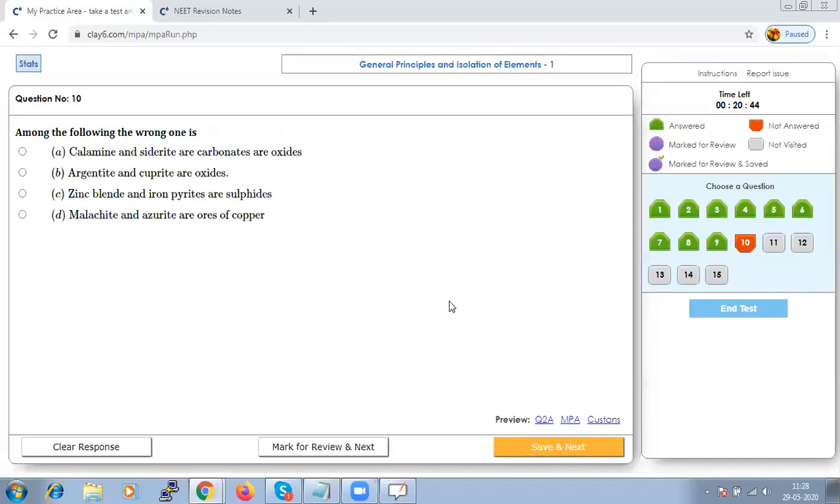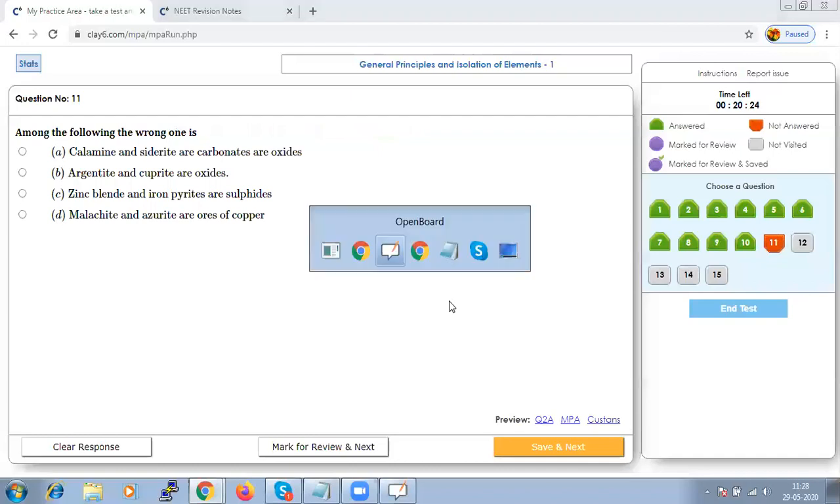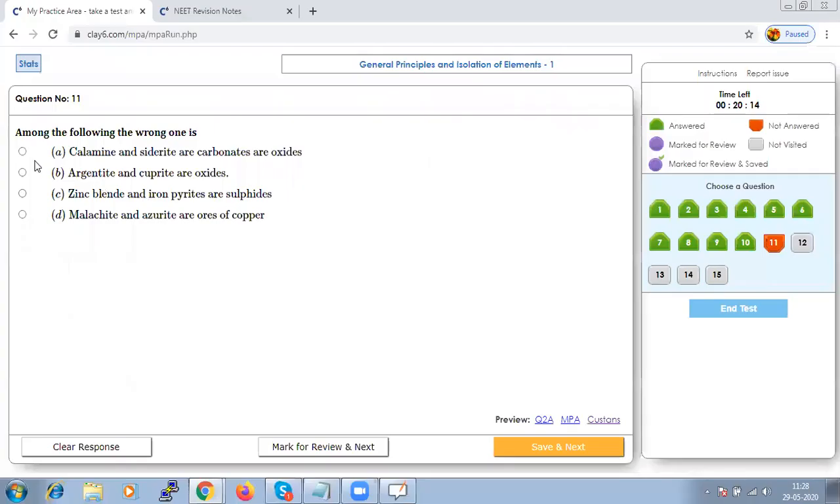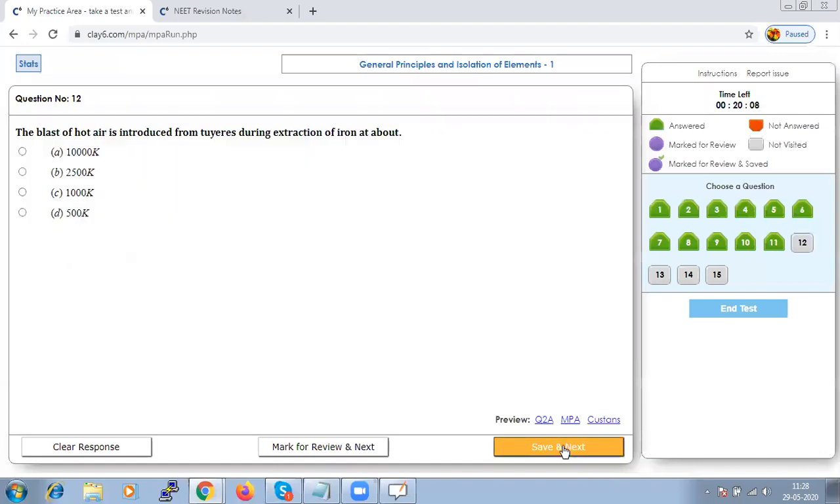Among the following, the wrong statement. When you look at the options itself, we could guess that option B should be wrong, because argentite and cuprite are not oxides. If you see the formula, argentite is Ag2S and cuprite is Cu2O. Hence, this cannot be an oxide. Hence, option B is the wrong one. Let us save that and go to next.